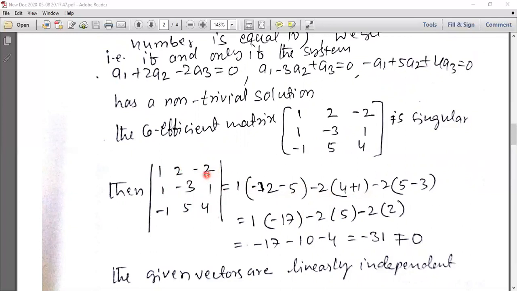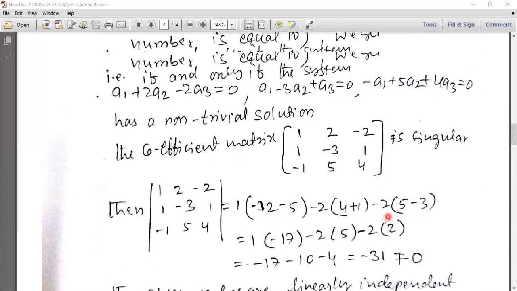Then minus 2 is multiplied by the minor: delete the first row, third column, 1 into 5, 5, minus into minus, plus 3 into 1 is 3. When you are doing the second element's cross multiplication, then multiply by minus, and you will get minus 3. So simple mathematics is there. 1 you should write as it is, minus 12, minus 5, minus 17. Minus 2 write as it is, 4 plus 1, 5. Minus 2 as it is, 5 minus 3, 2.